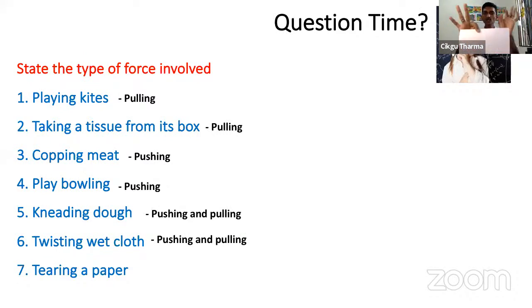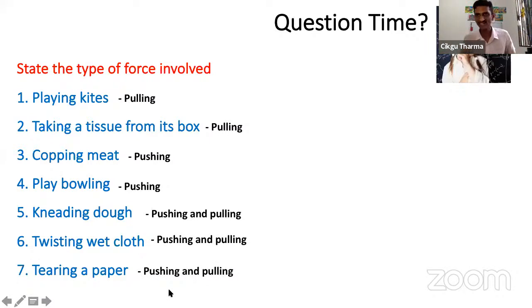All right. So look at the paper. I have a paper here. If I want to tear the paper, one hand has to go in front and one hand comes towards me. They go against each other. Yes or not? One hand moves forward, one hand moves towards me. So it involves, very good, pushing and pulling. Push and pull. All right, very good. Okay, we go to the next one.